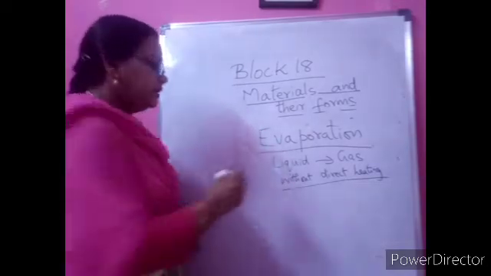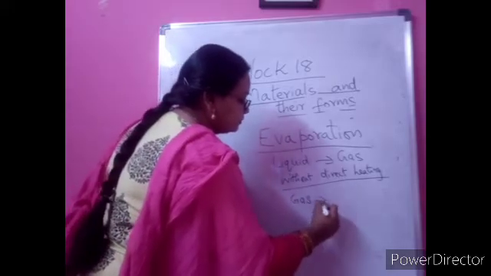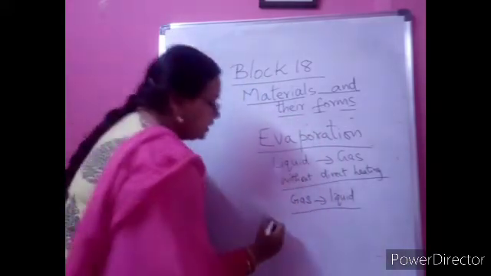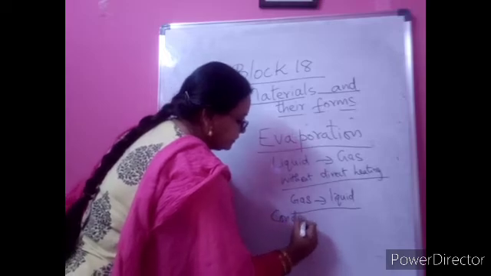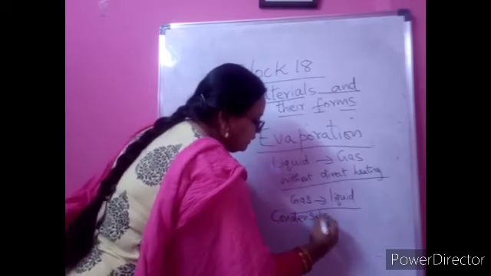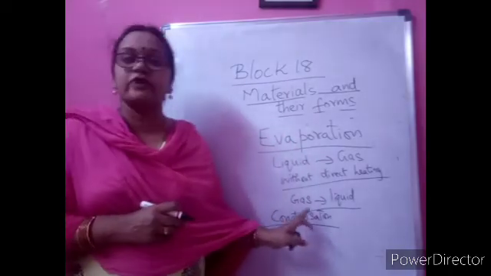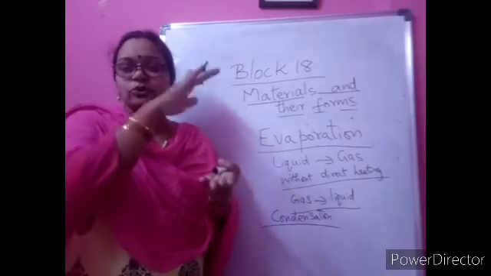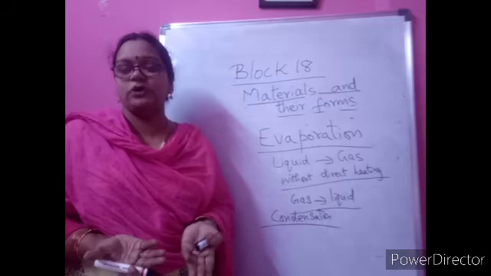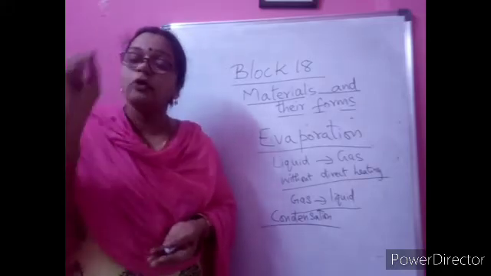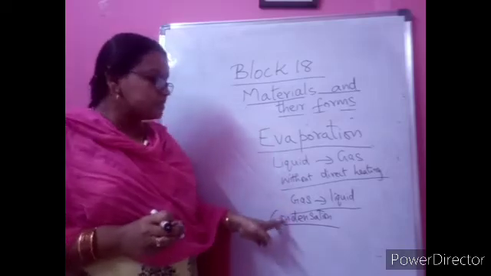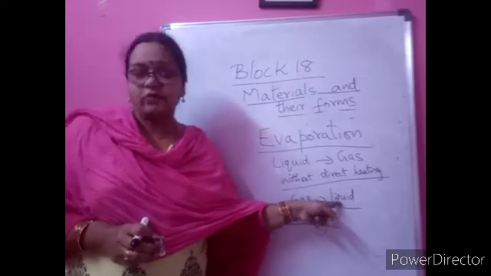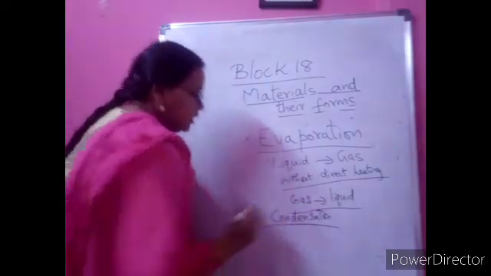Next we learned that gas is changing into liquid, children, water vapor is changing into water. This process is called condensation. That means the process of changing gas form into liquid form. How does it happen? By cooling. Just now when you closed the lid and observed, that is condensation. Even when I told you to open the tiffin box, the droplets, that process is condensation. What is changing there? Water vapor is changing into water. Water vapor is gas form and water is liquid form. So that process is called condensation.